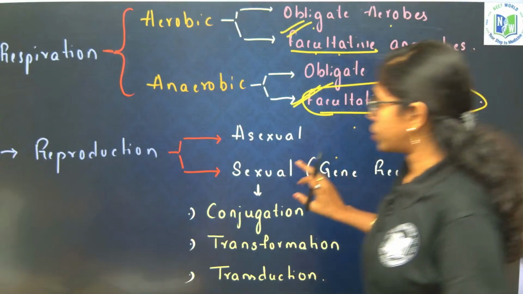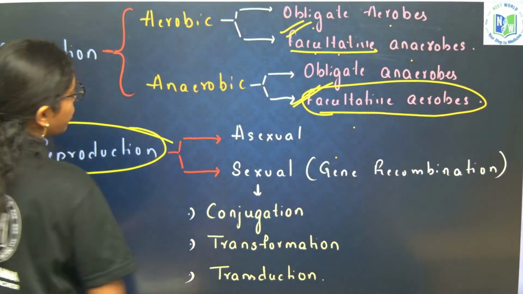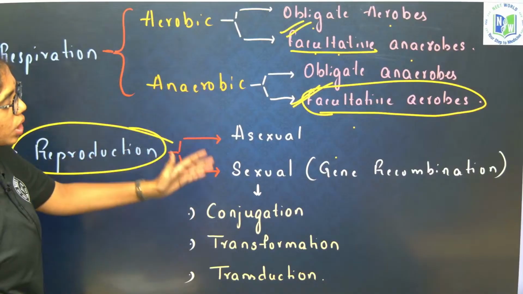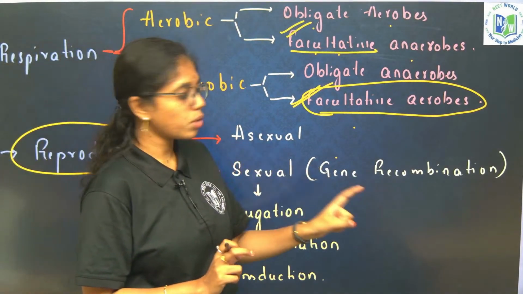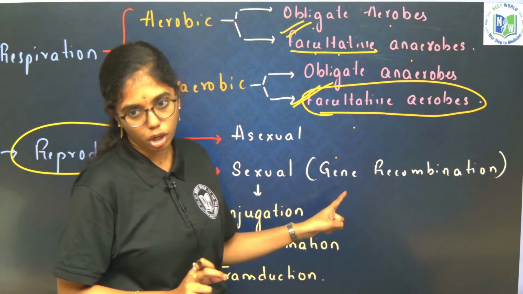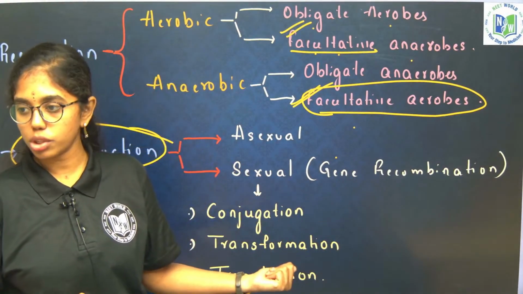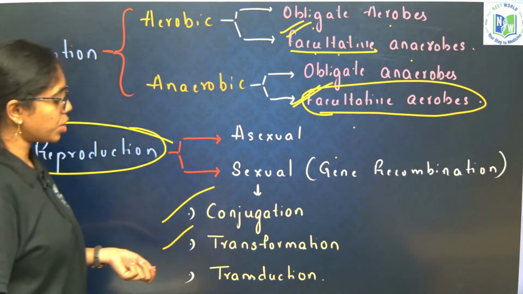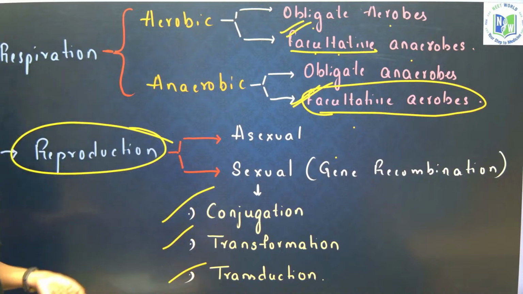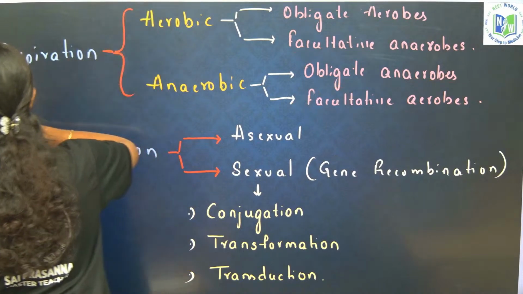Understood? Next, reproduction. Reproduction is both by asexual and sexual methods. Sexual, as it includes only one genome, we will call it gene recombination, or sexual recombination. We have three types. What are they? Conjugation, transformation and transduction. Till here it is clear, right?